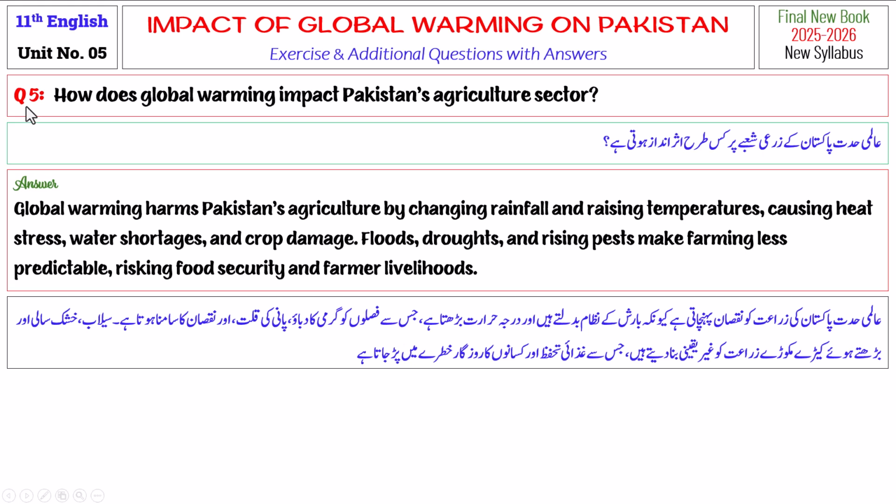Exercise question number 5. How does global warming impact Pakistan's agriculture sector? Global warming harms Pakistan's agriculture by changing rainfall and raising temperatures, causing heat stress, water shortages, and crop damage. Floods, droughts, and rising pests make farming less predictable, risking food security and farmer livelihoods.